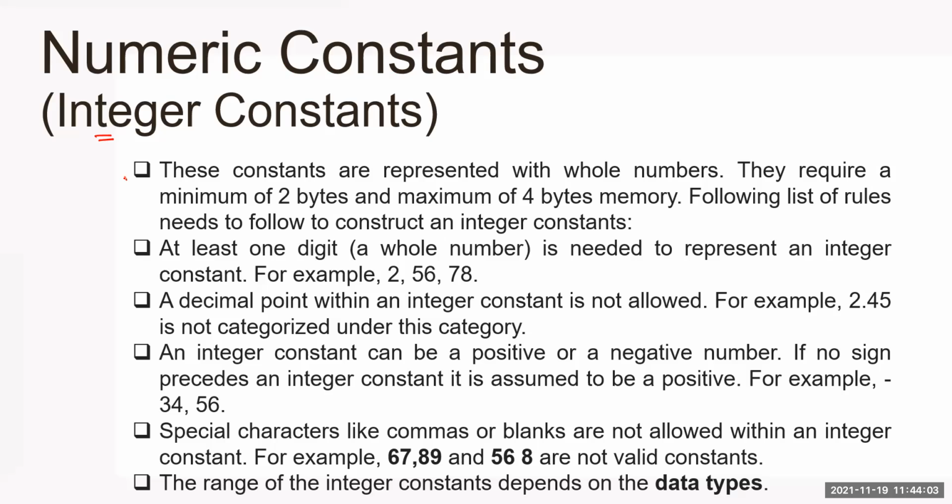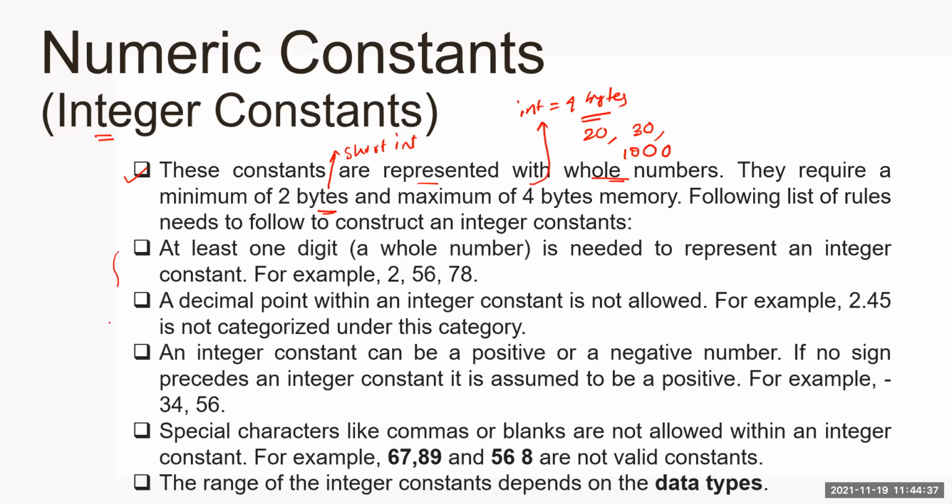So read the first point. These constants are represented with whole numbers. Whole number means this is a whole number, this is a whole number, this is a whole number. With whole numbers, they require a minimum of 2 byte. Why 2 byte? Short integer is 2 byte. And maximum of 4 byte. So I'm considering here int is 4 byte. Memory.